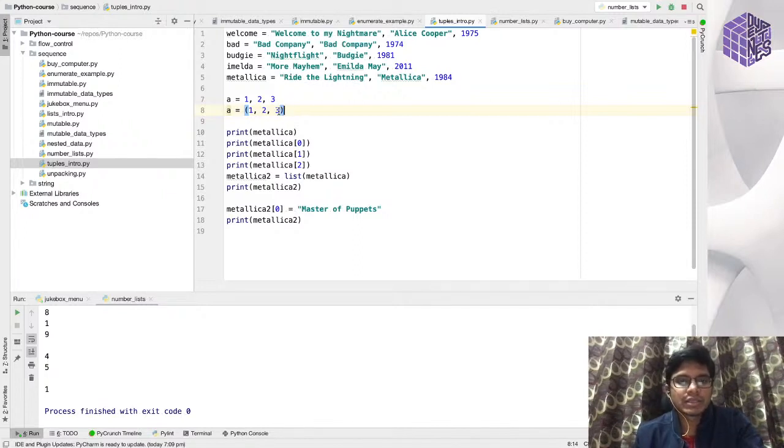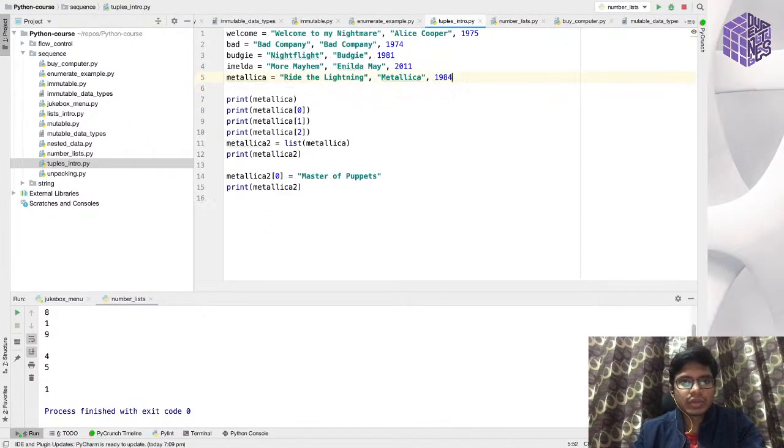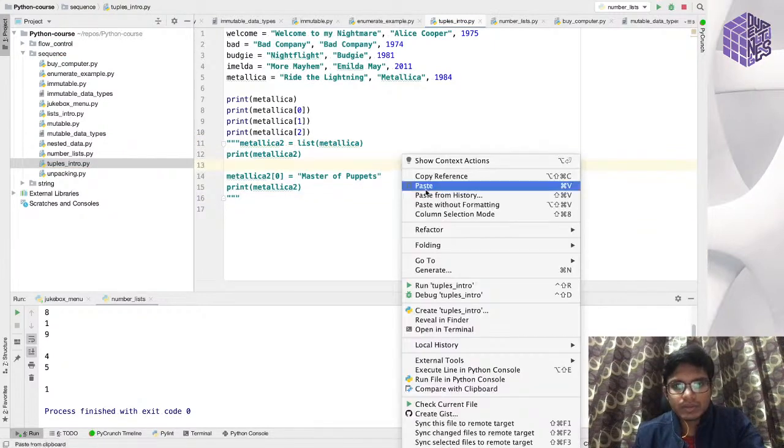It's up to you. If you want to use the braces, you can use the braces or you can leave them out. Here I am declaring these five tuples and then printing the tuples. Let me just comment this.